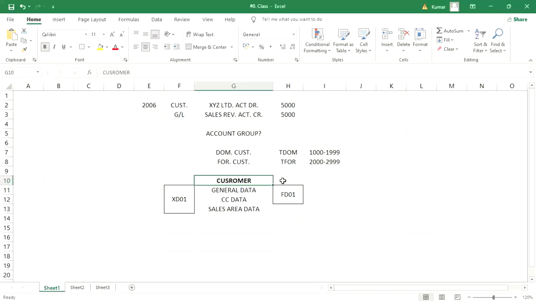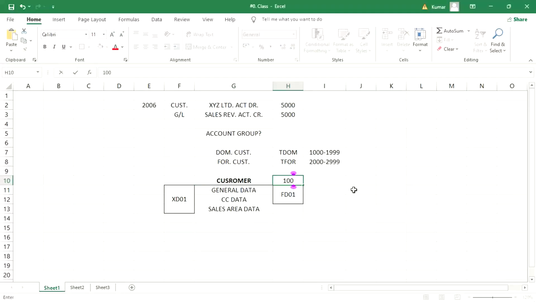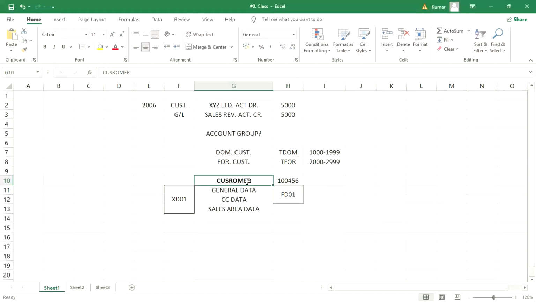When you talk about the customer master, a particular customer number is getting generated. Let's suppose there is a customer number. This number is generated at client level. In the sense, once one customer number is generated, the same number cannot be generated twice. This is the difference.